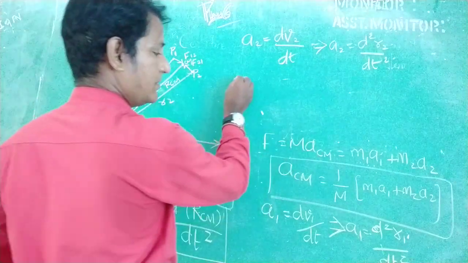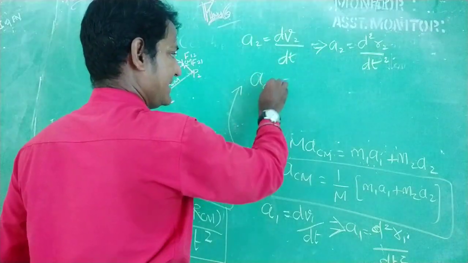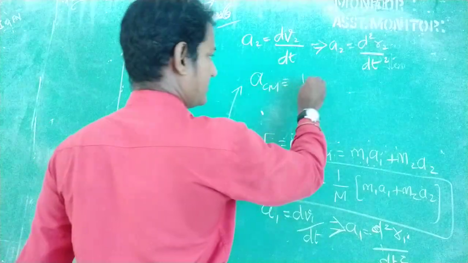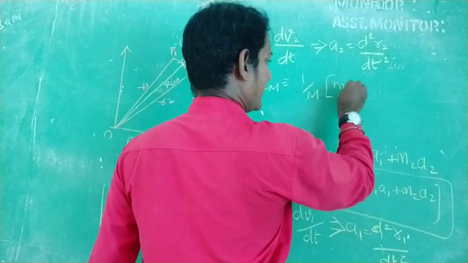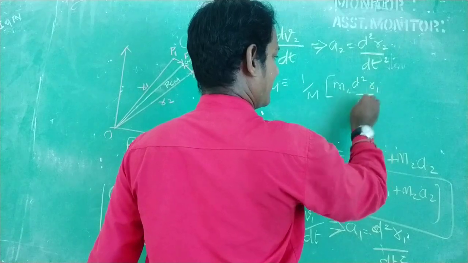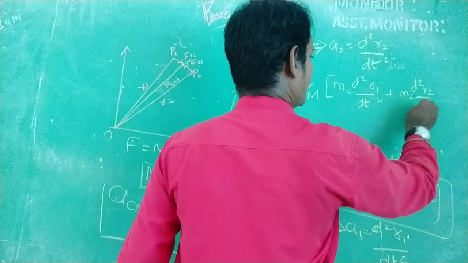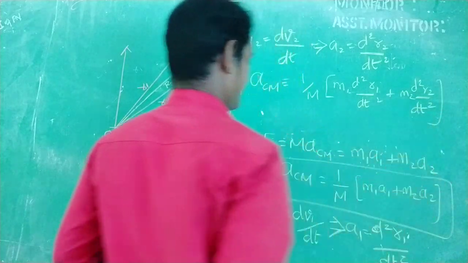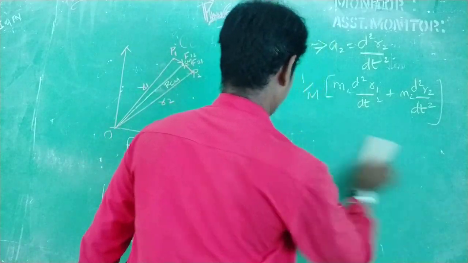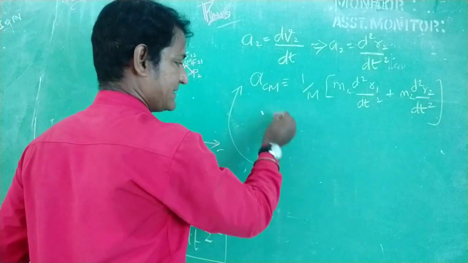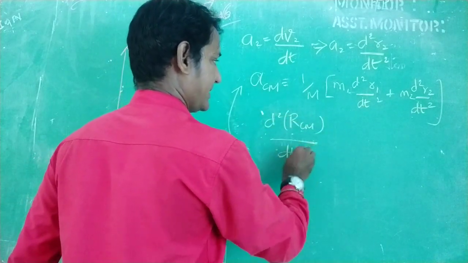Now in this, A suffix CM is equal to 1 by capital M times m1 into d squared R1 by dt squared plus m2 into d squared R2 by dt squared. Also I can write this as d squared R suffix CM by dt squared.